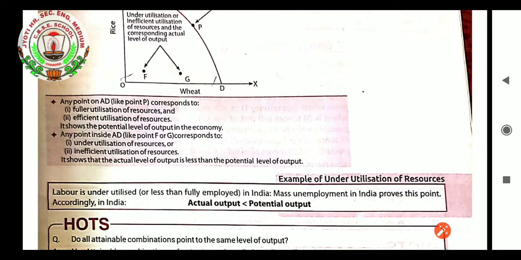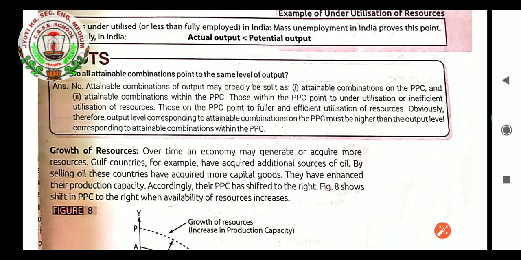Example of underutilization of resources: labor is underutilized or less than fully employed in India. Mass unemployment in India proves this point. Accordingly, in India, actual output is always less than potential output. Maybe the reason can be the machinery or the technology which India is lacking.